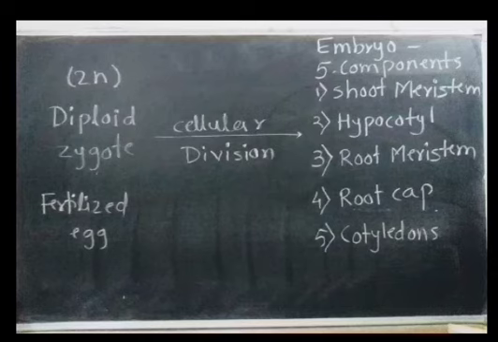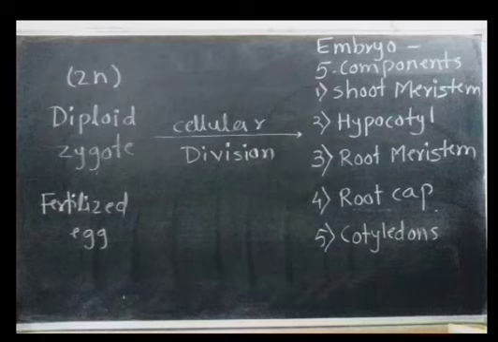In embryo formation, the diploid zygote, also called the fertilized egg, which is a diploid structure, undergoes many cellular divisions and then the embryo is formed.